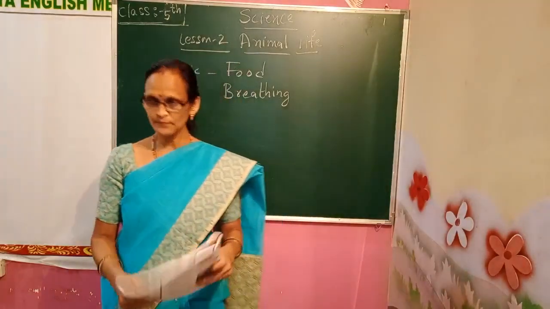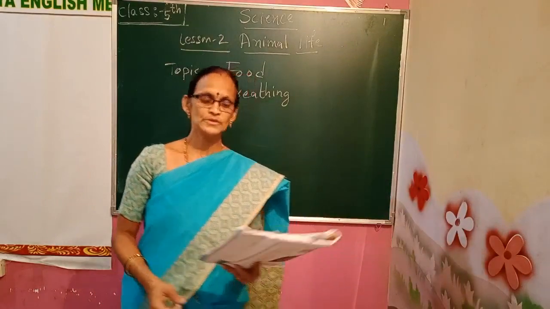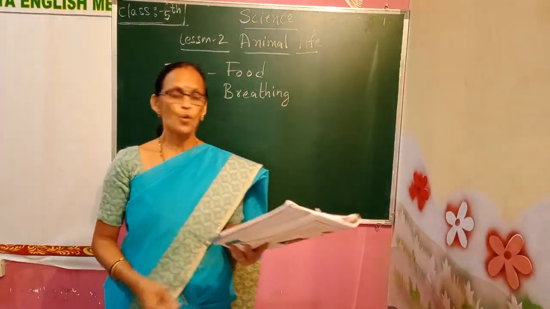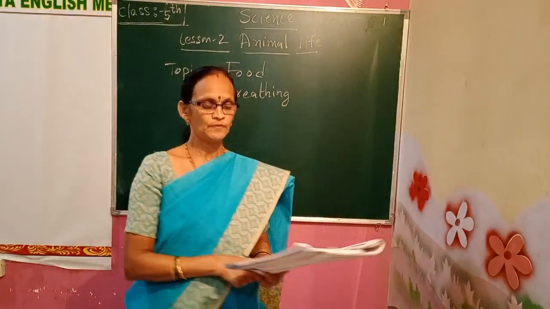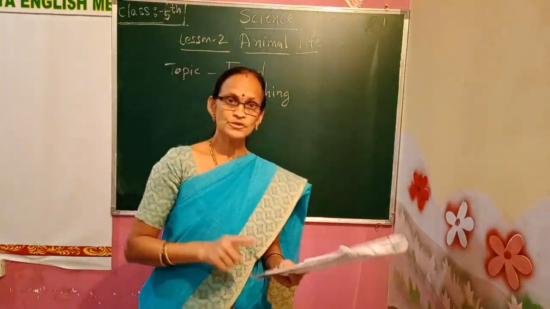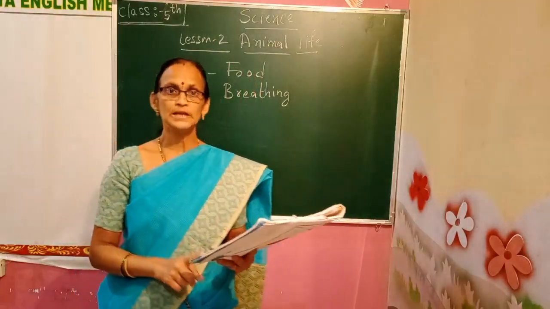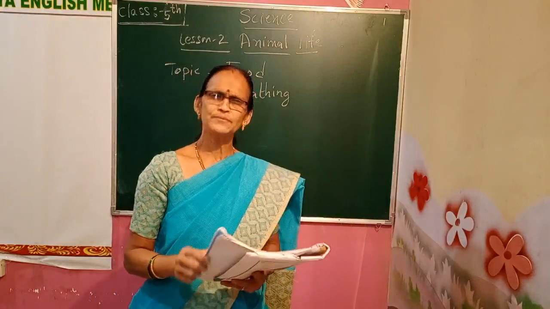Next, in the third figure, you can see the lion, which lives in the forest. Now next, you can see the wild deer, which also lives in the forest. And their food habits also change. Next you can see the parrot, next you can see the ladybird. These are different types of animals.